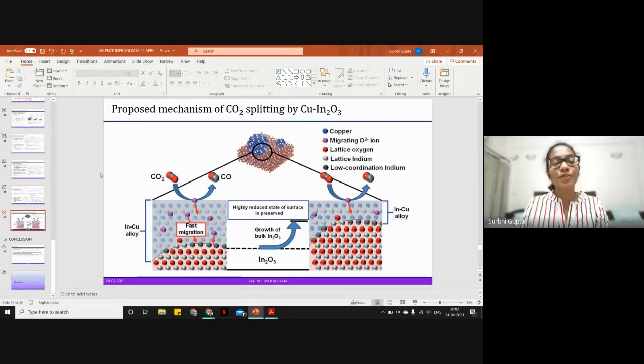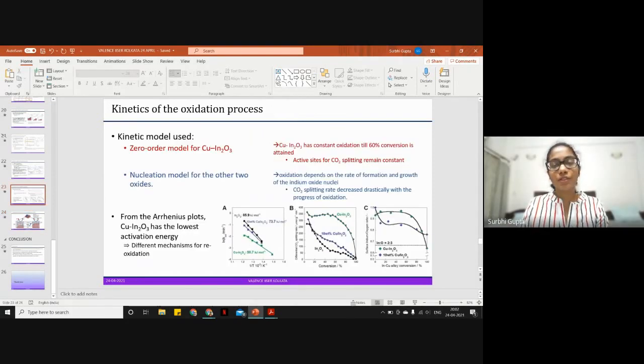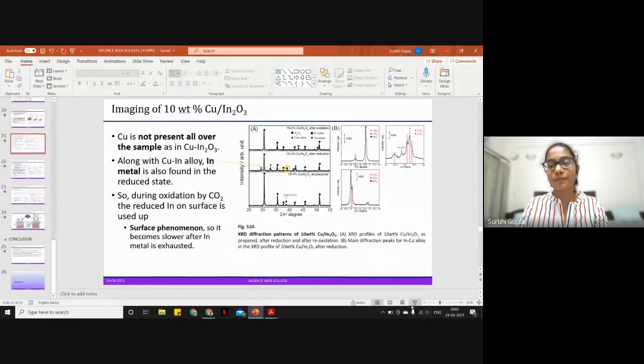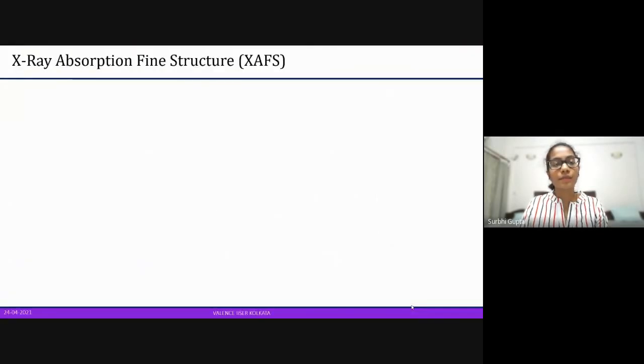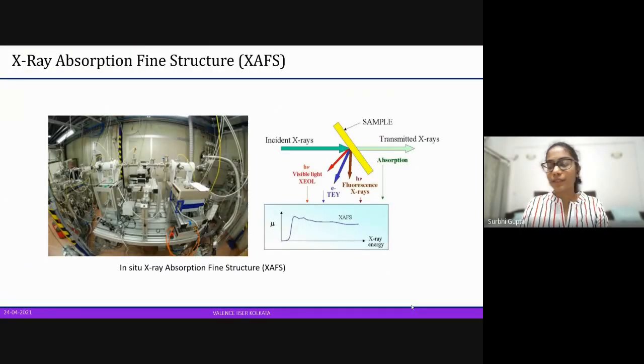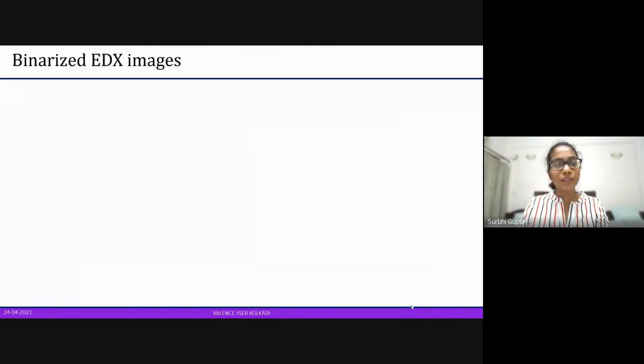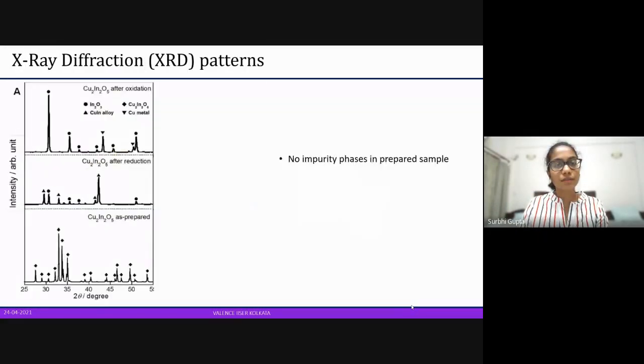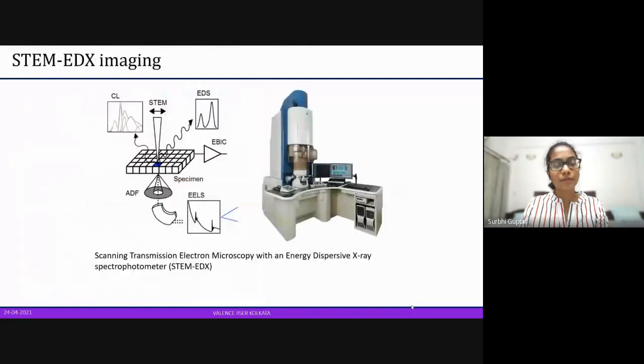Okay, so let me just go back to that slide. I believe this is the one. So as I said, an electron beam hits the sample, and there are a lot of processes going on.